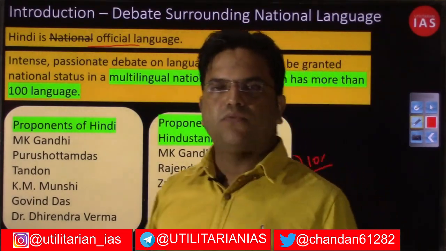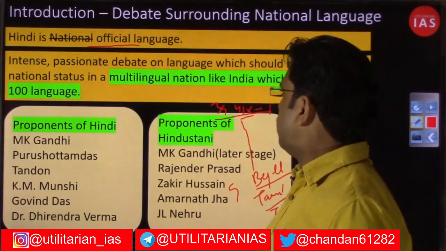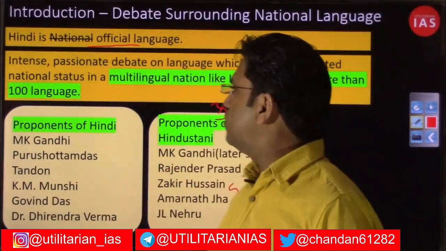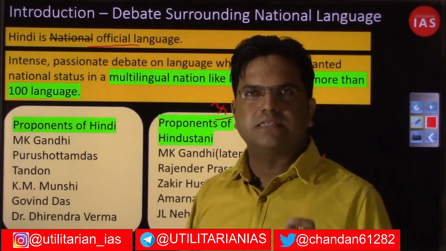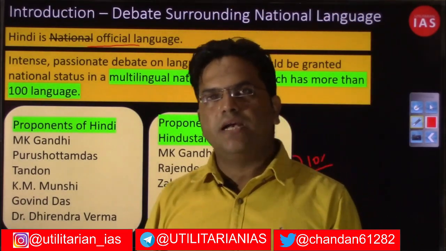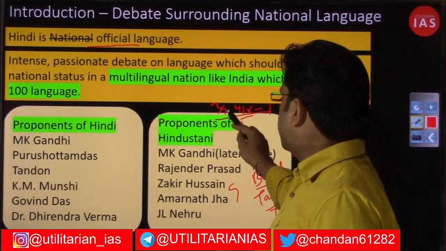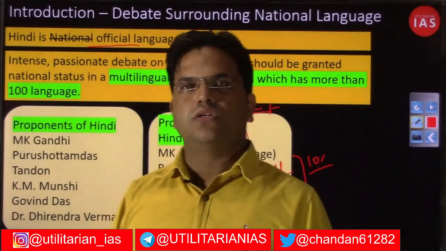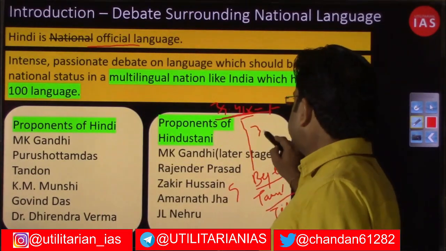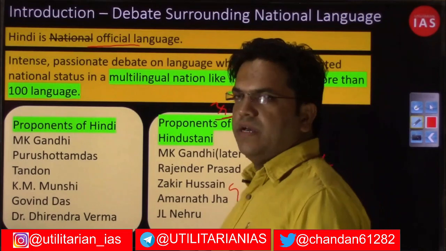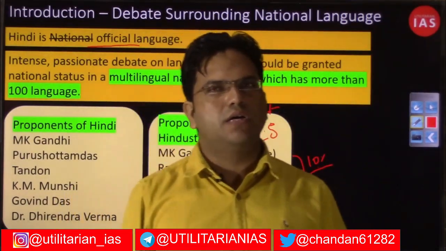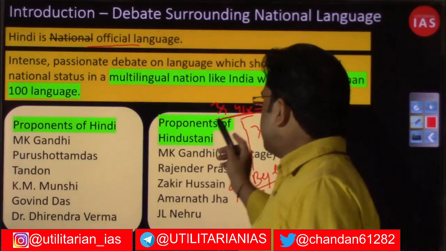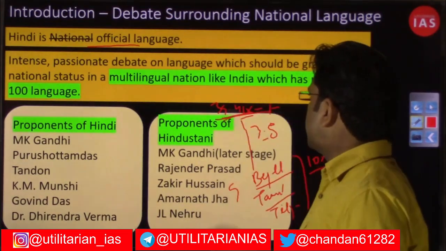To understand why, despite this numerical majority, and I am not talking about an absolute majority, Hindi did not qualify: for any language to be recognized as a national language, it should be widely accepted by all. That was not the case with Hindi. Hindi was largely concentrated, or the first language, in 8 or 9 states of northern India: Himachal Pradesh, Punjab, Haryana, Uttar Pradesh, Bihar, Rajasthan, Madhya Pradesh, Chhattisgarh, right? All these states combined contributed to the 39 to 40%.